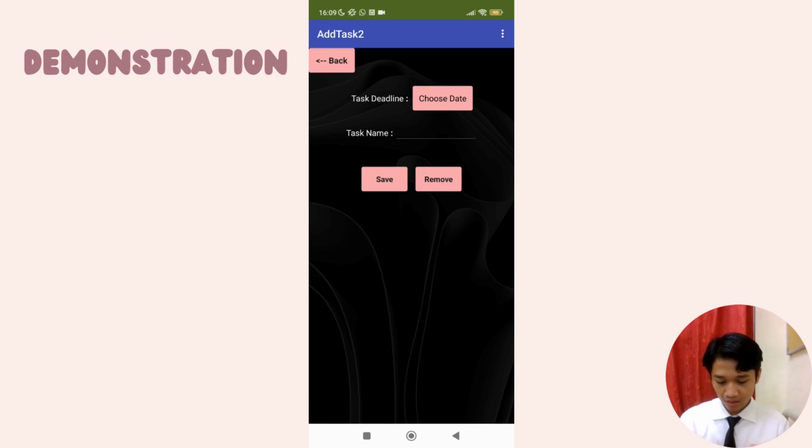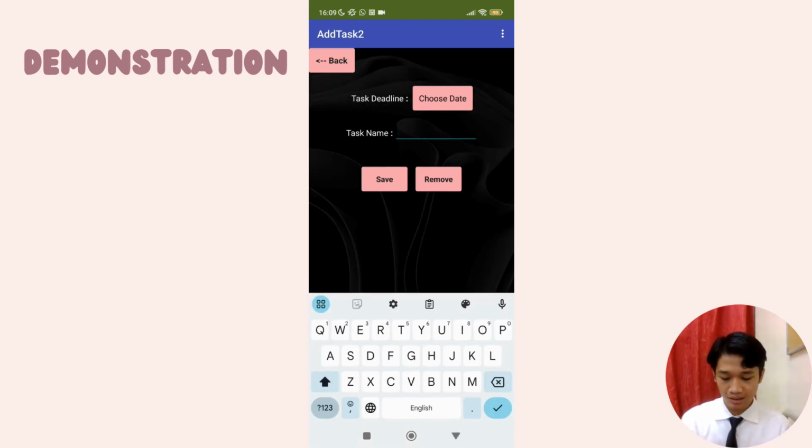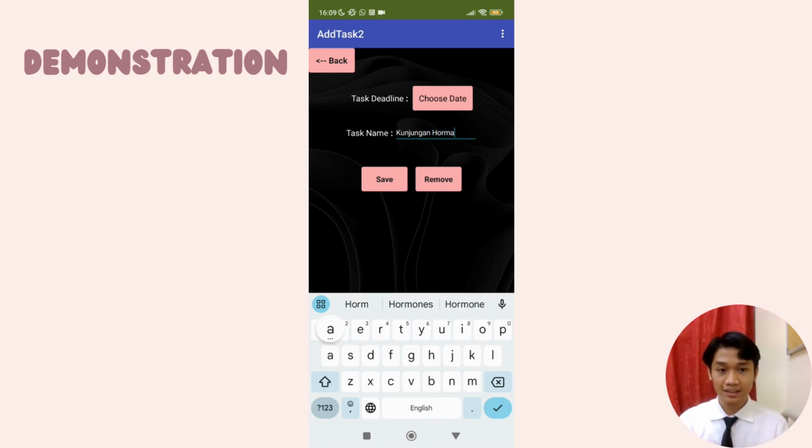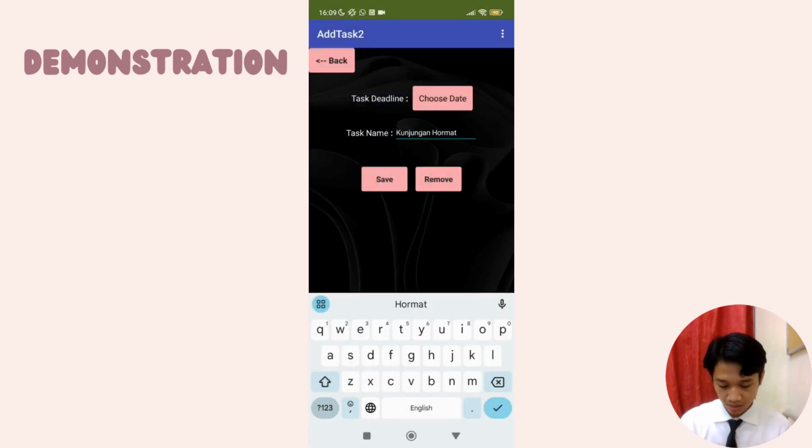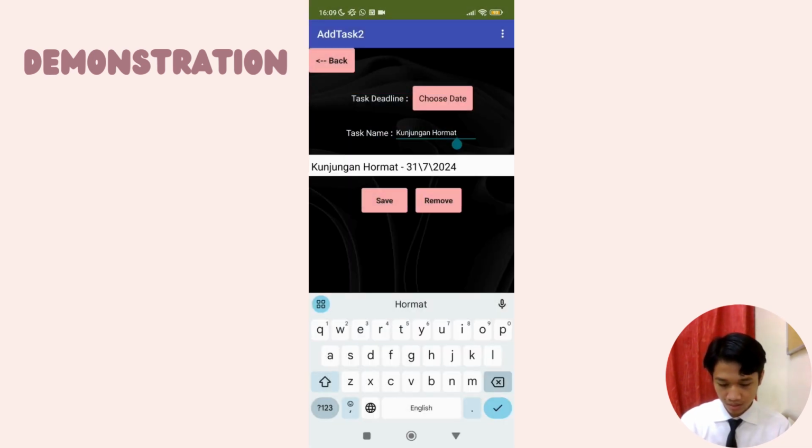So after that, you input your task. You want to input the task of the event. You click add task. It will lead to the next page, which is the add task screen. So you put your task name, which is for the kunjungan hormat. So you choose the date, which is next week, 31 July.